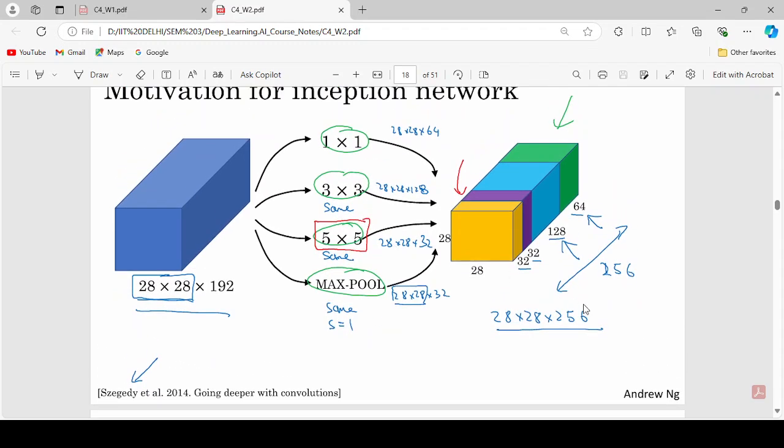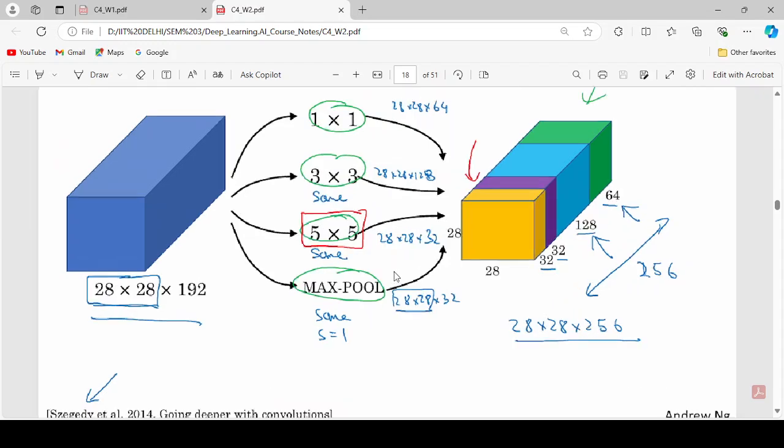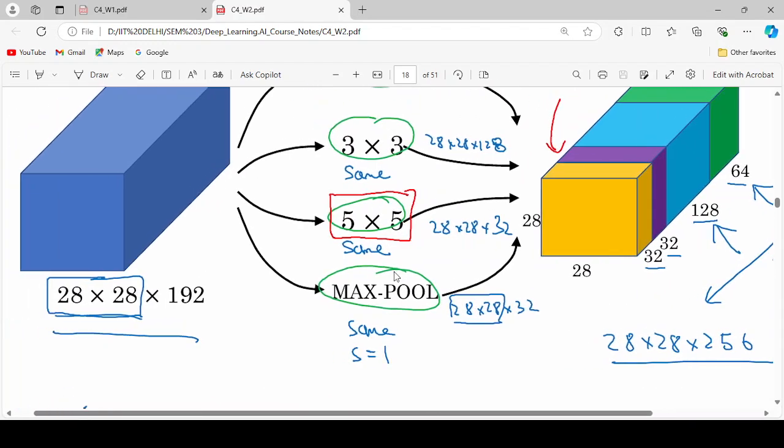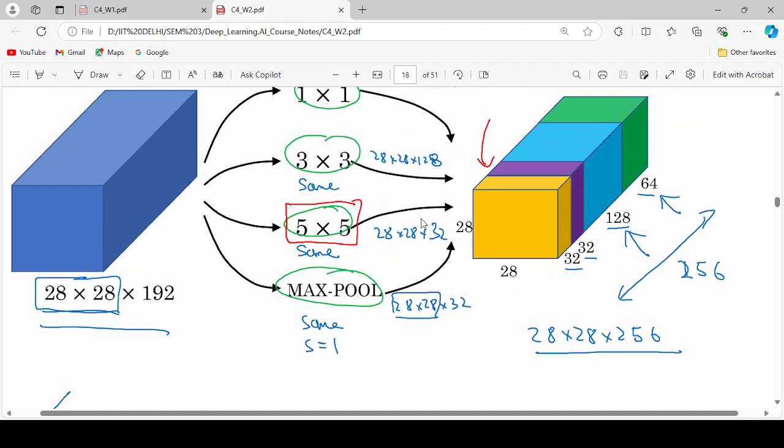So you can see how we get 256. Here we are getting 32 number of filters in the 5 by 5 filter size convolution with same convolution. So for same convolution, we will definitely get 28 by 28 into 32.